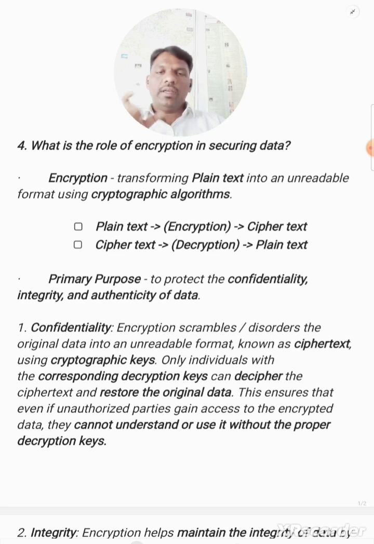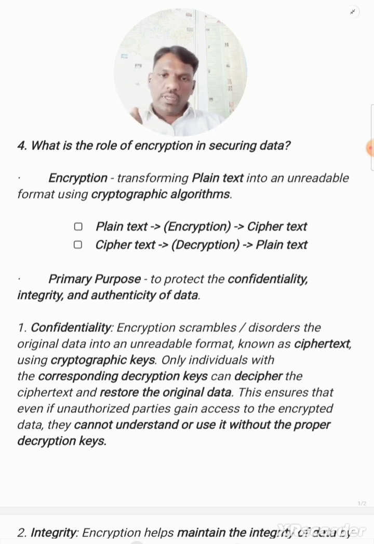I am repeating, in the case of a symmetric key, both encryption and decryption are done with the same key. Coming to the asymmetric key, it is the opposite, as the word asymmetric suggests. Encryption and decryption use different keys. So the encryption key is different and the decryption key is different. Those are the details about cryptographic keys.